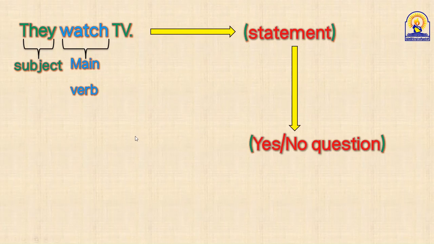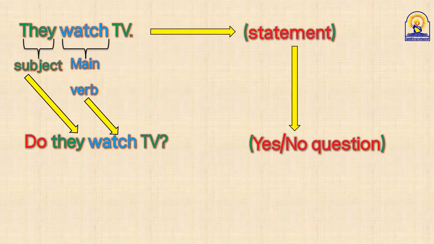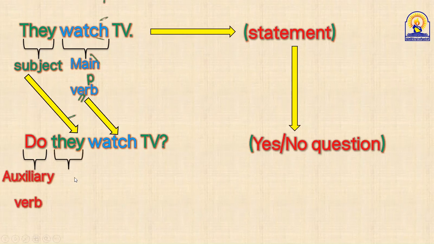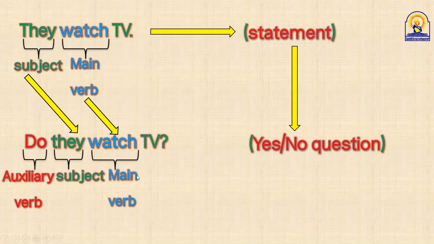So the correct form is: do they watch TV? As you see, I get do from my own, it's not from the statement. But I didn't get are, I didn't get am, I didn't get was, I didn't get were, just do or does or did. This time I took do. Do, this is the auxiliary which I get. They, subject, okay, it's taken from the statement. Watch, this is the main verb. As you can see, guys, here we achieved our task and we formed a yes or no question.